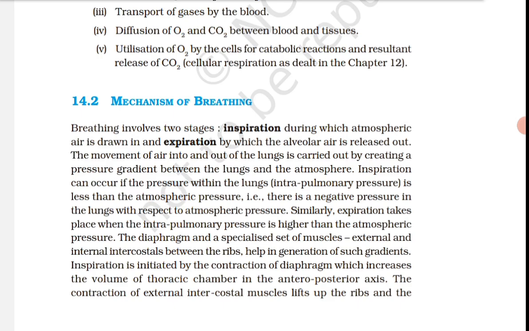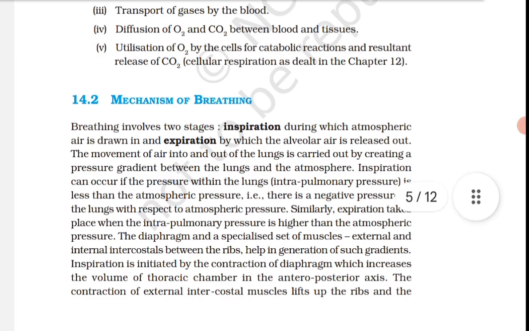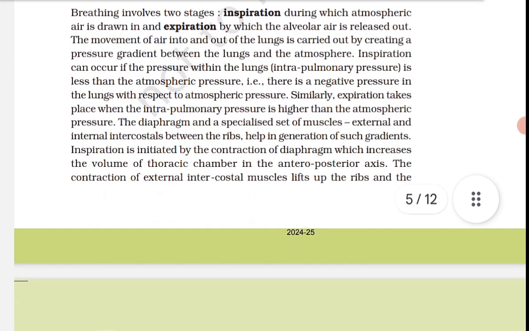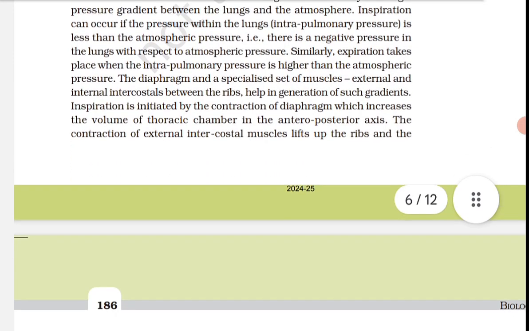Third is transport of gases by the blood. Fourth is diffusion of oxygen and CO2 between blood and tissues. Fifth is utilization of oxygen by the cells for catabolic reaction, and resultant release of CO2, cellular respiration, still in chapter 12.